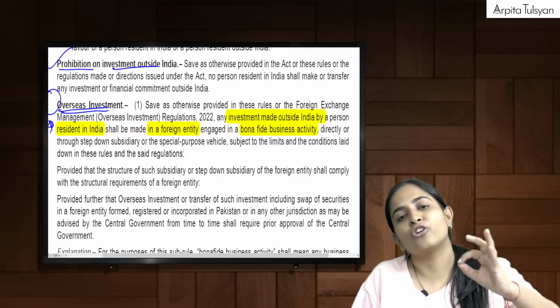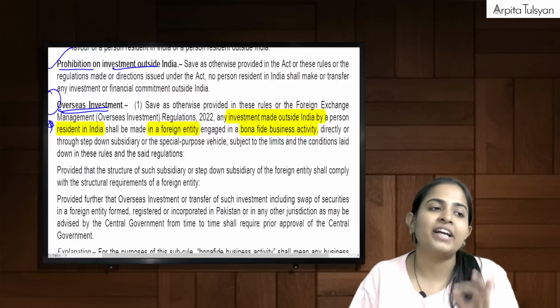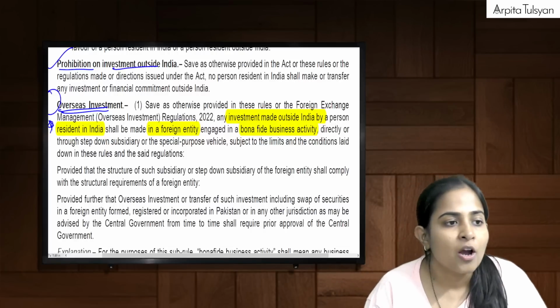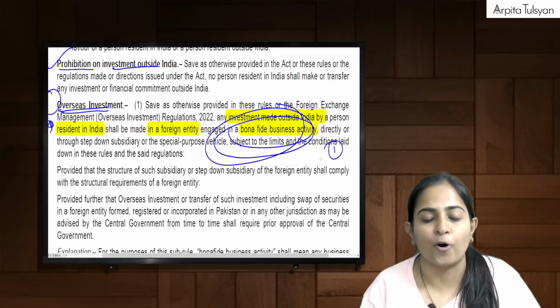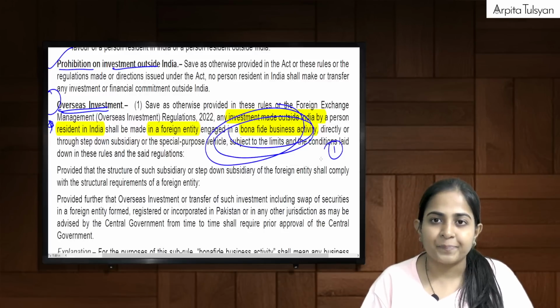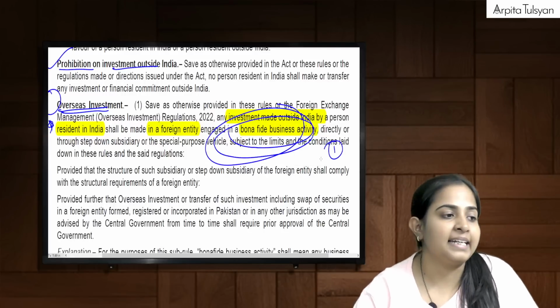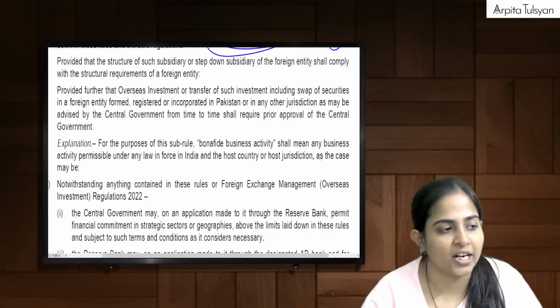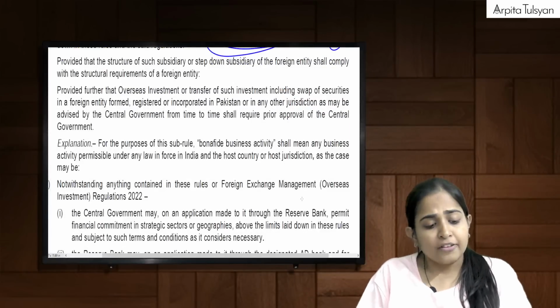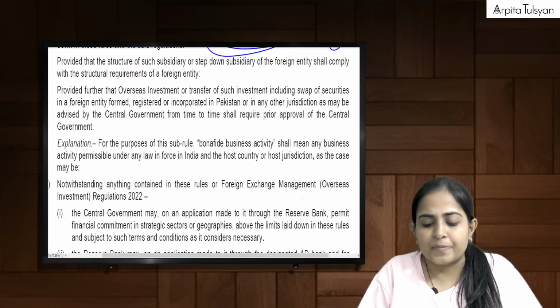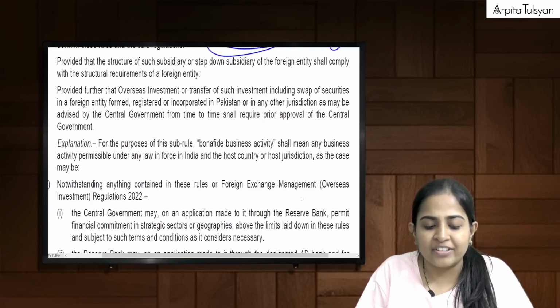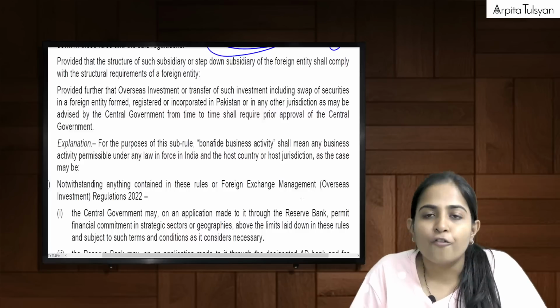That entity should be engaged in bona fide business activity. This one I am highlighting here is the first point that we have got. Then secondly, now the provisos which are coming up here. The first proviso says that the structure of such subsidiary or step down subsidiary of the foreign entity shall comply with the structural requirements of a foreign entity.